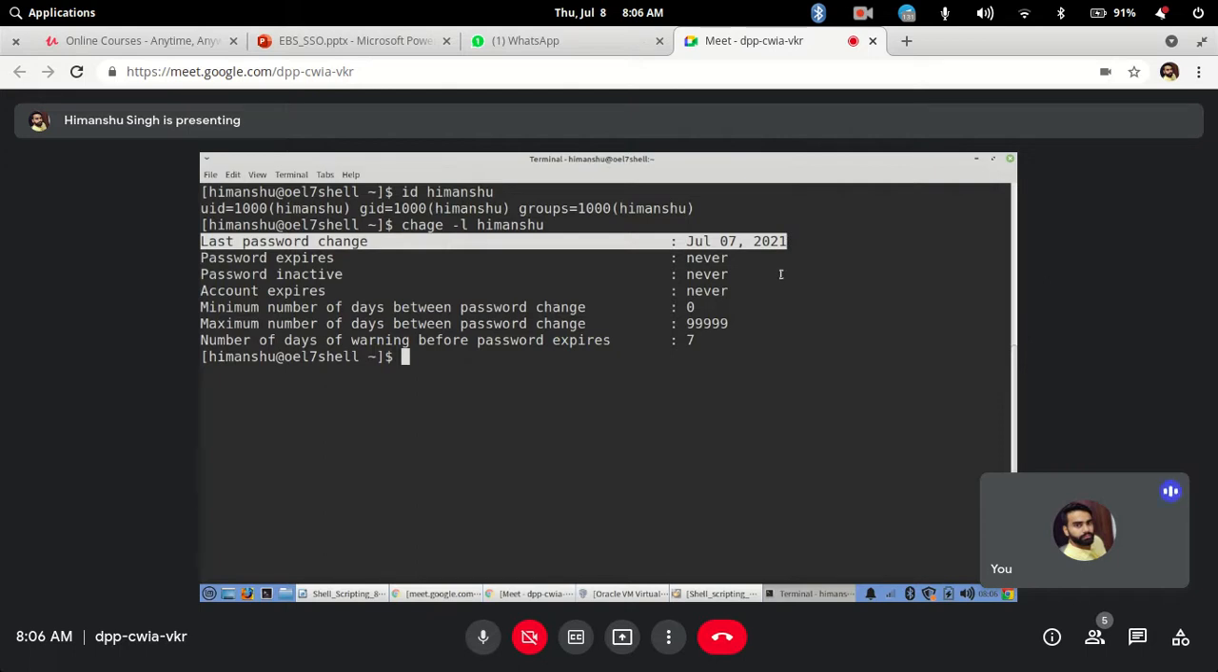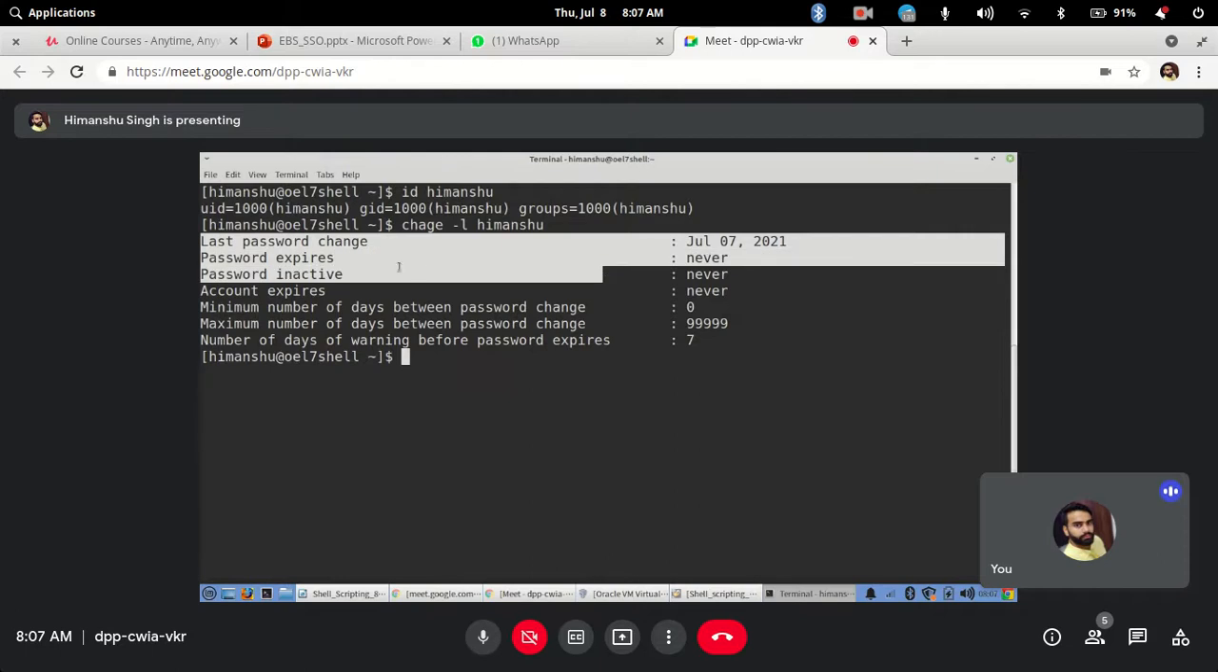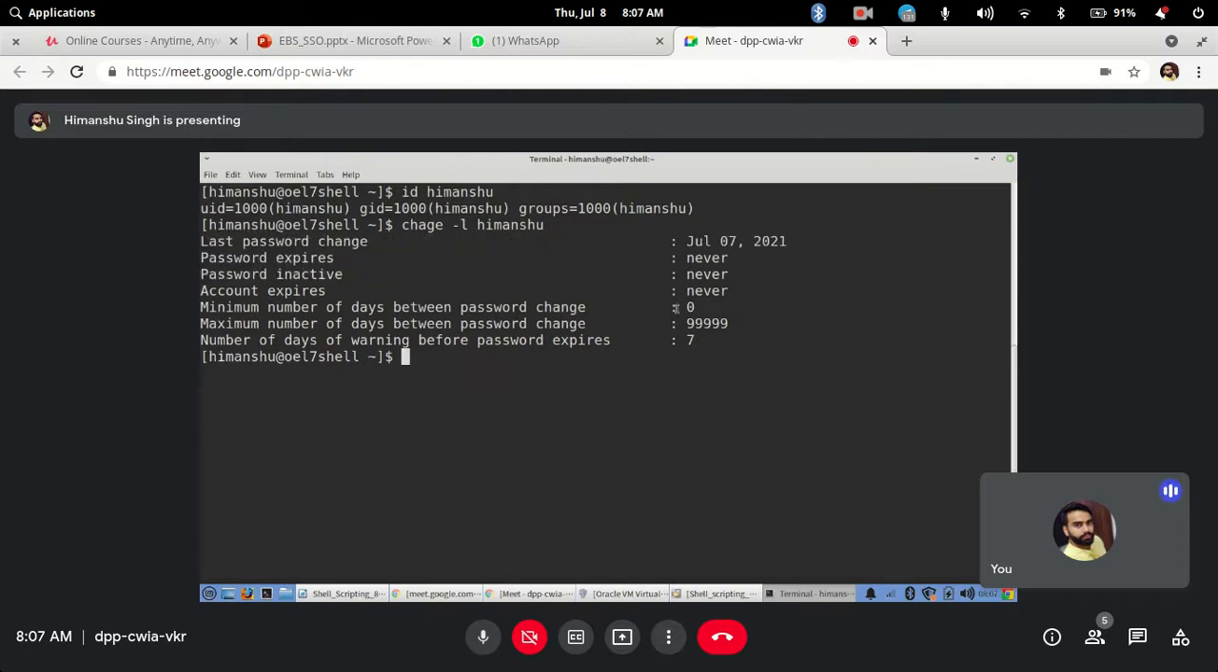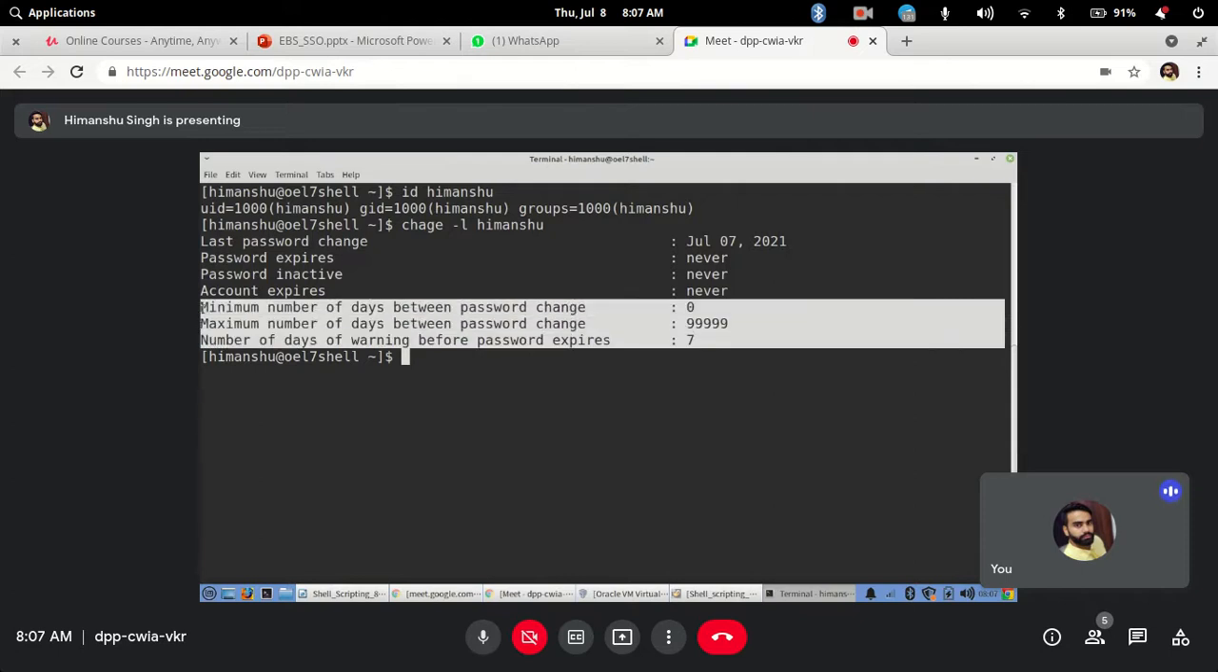So chage -l will give you the information about a specific user. You can see when the last password change was, when it expires, when the user is inactive, when the account expires, and how many days it will take.